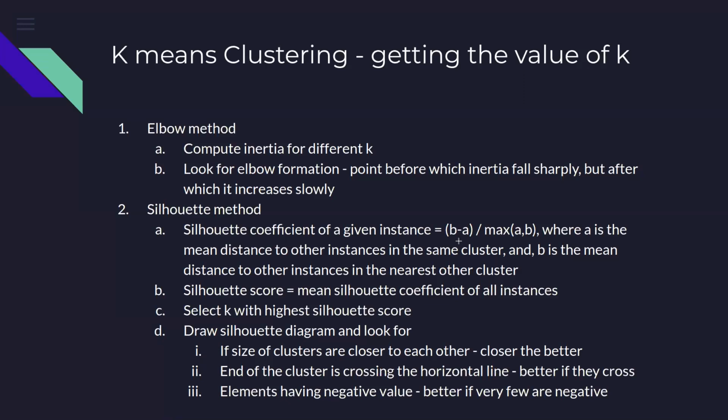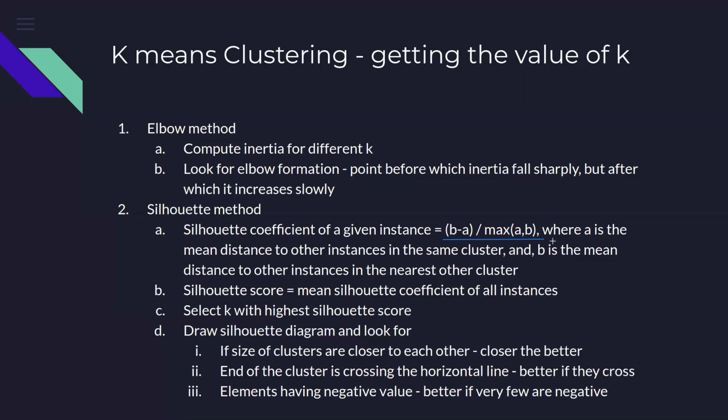So in the silhouette coefficient, we take two different things. One is B and the second is A. And then we divide B minus A by the maximum of A or B. That is the silhouette measure. So while we take only the data belonging to the same cluster when we calculate inertia, we also take into account the distance between the elements of one cluster and the other when we calculate the silhouette method.